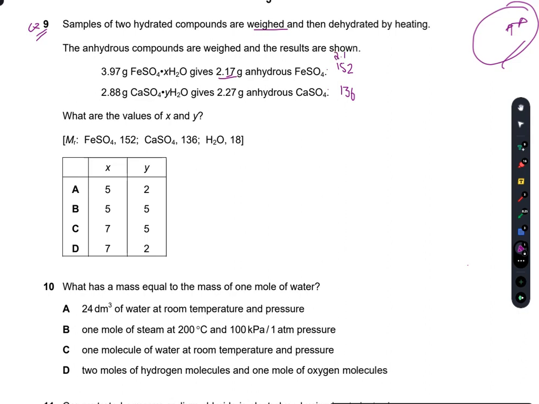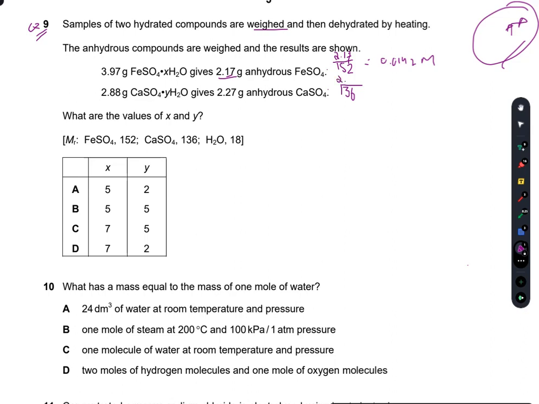So if I divide 2.17 by 152, the amount is 0.0142 moles. Similarly, in the case of calcium sulfate, it is 2.27 divided by 136.